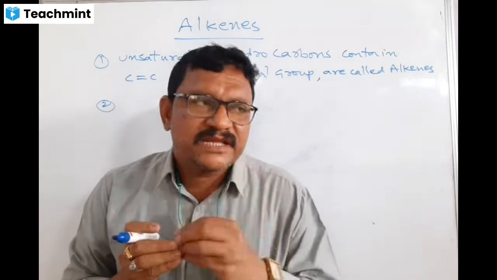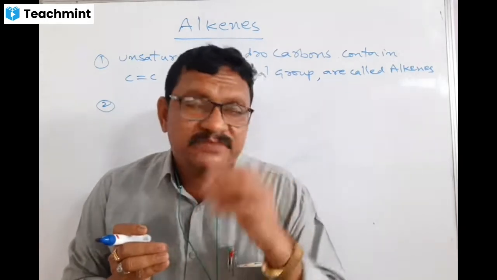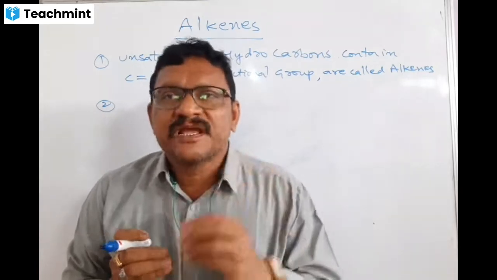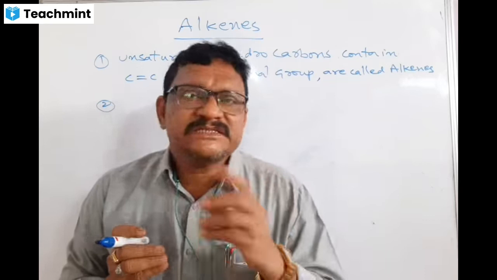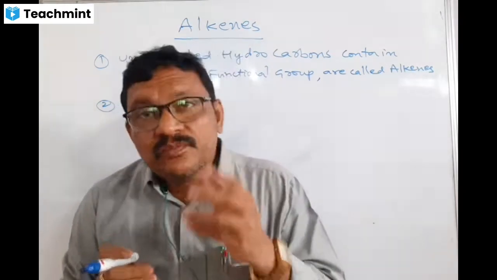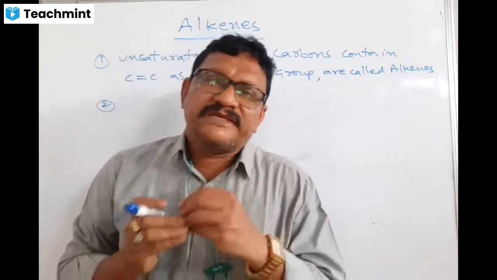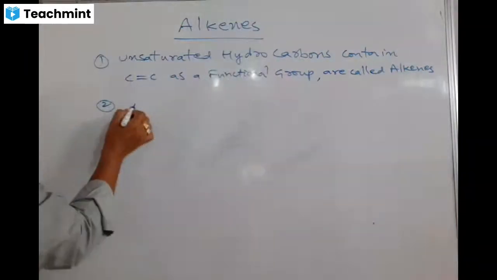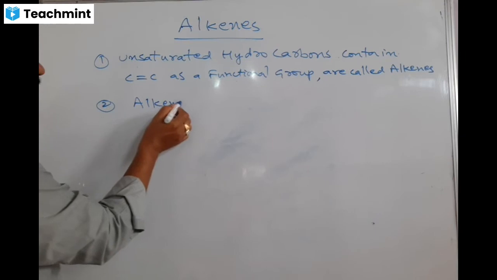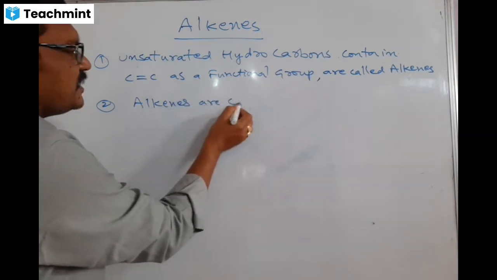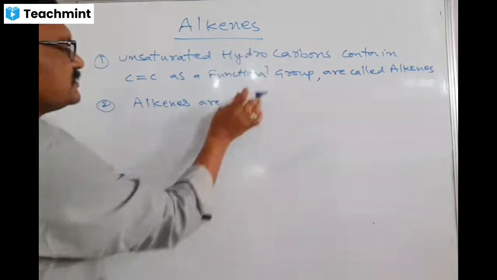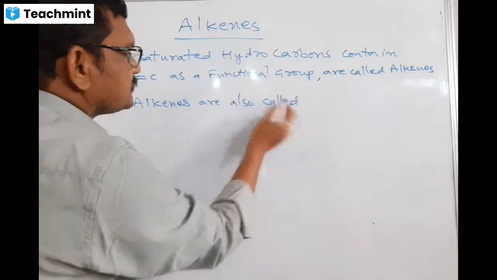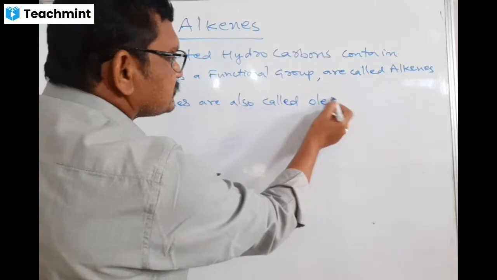In Latin, olefins means oli means oil, efins means nature or forming. Oil-forming nature is called olefins. That's why one more name for alkenes is olefins. So write down: alkenes are also called olefins.